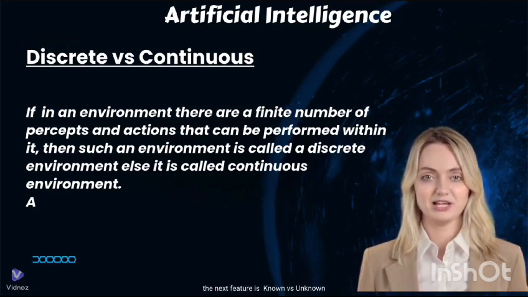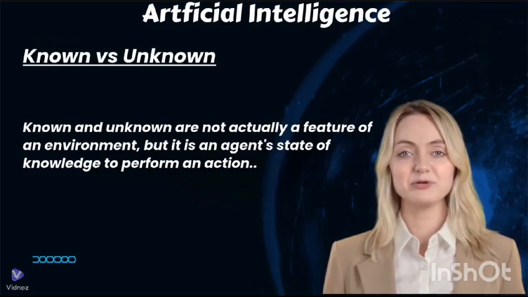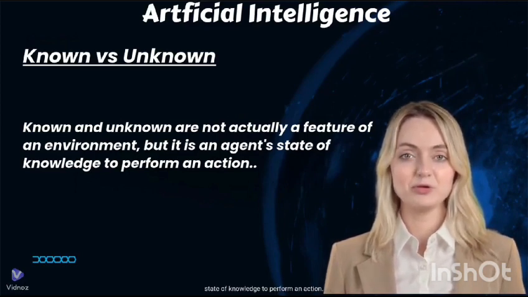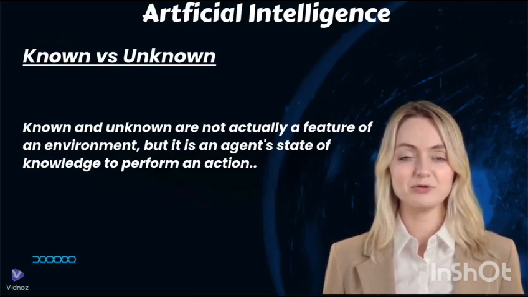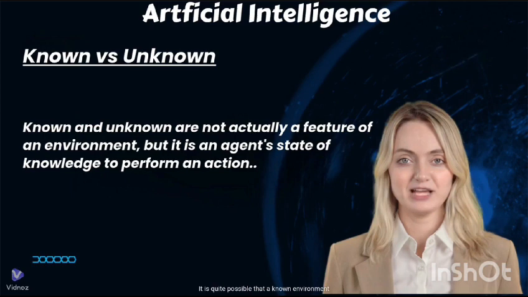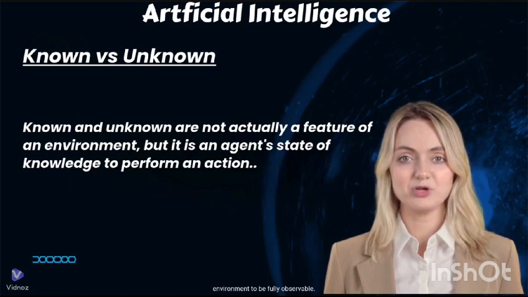The next feature is known versus unknown. Known and unknown are not actually a feature of an environment, but it is an agent's state of knowledge to perform an action. In a known environment, the results for all actions are known to the agent. While in an unknown environment, the agent needs to learn how it works in order to perform an action. It is quite possible for a known environment to be partially observable and an unknown environment to be fully observable.